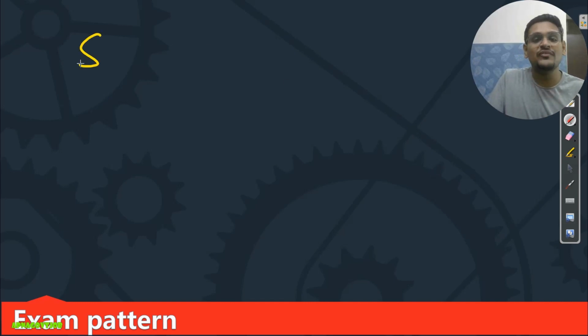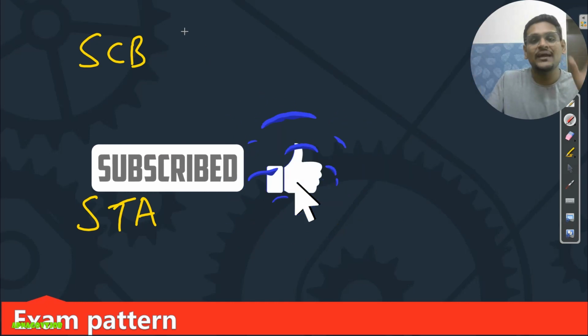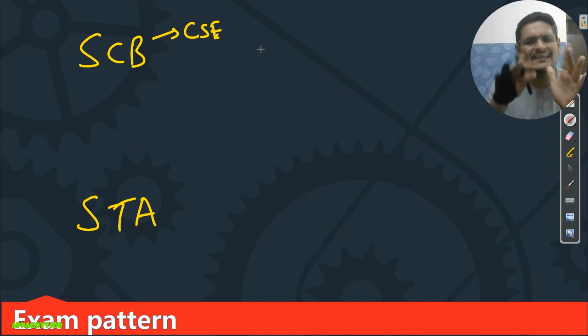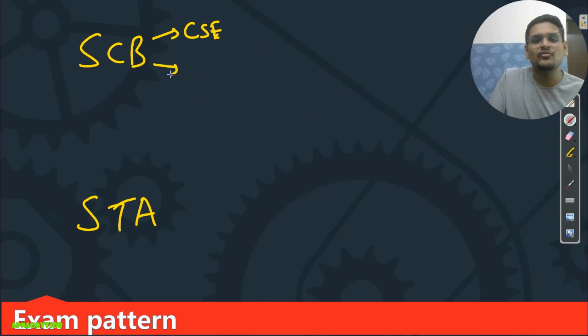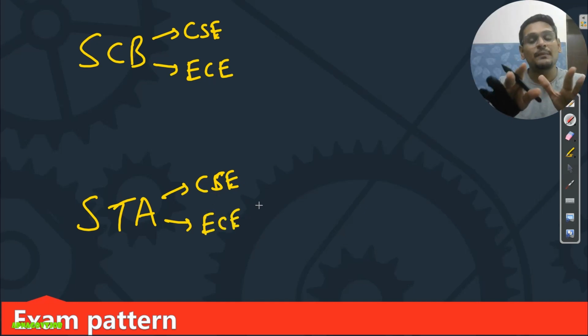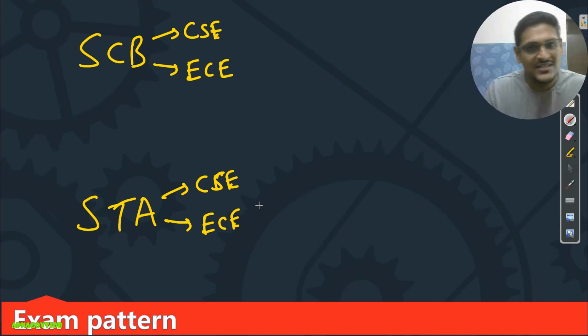So now as you know, we have two posts currently. One is scientist B and one is your STA, right? So first thing, that paper is separate for both the branches. That is, scientist B computer science paper will be separate. Separate means aptitude will be same, but technical part is different. Again for EC guys, paper will be different. For STA also the paper will be different for computer science and different for electronics communication. Means electronics people will read electronics subjects, computer science will do computer science. Okay, simple.